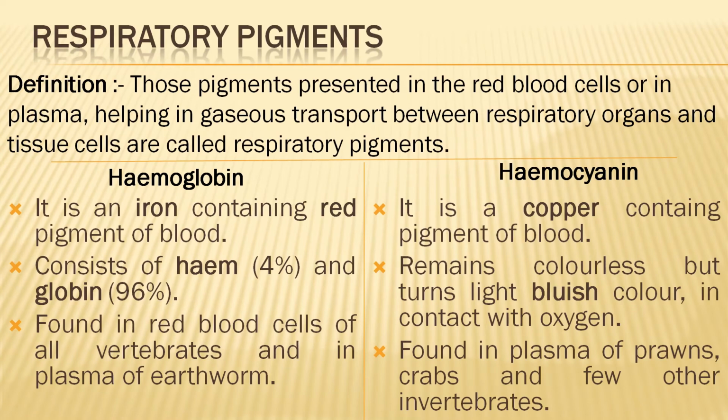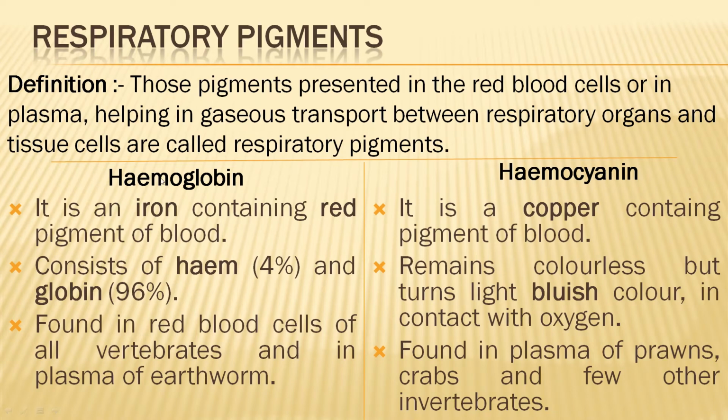So now respiratory pigments. See, what are the respiratory pigments? Those pigments which are present in the red blood cells or in the plasma, helping in gaseous transport between respiratory organs and the tissue cells, are called respiratory pigments. They help in the transport of gases between the respiratory organs and the tissue cells. See, hemoglobin is one of the respiratory pigments, another is hemocyanin.